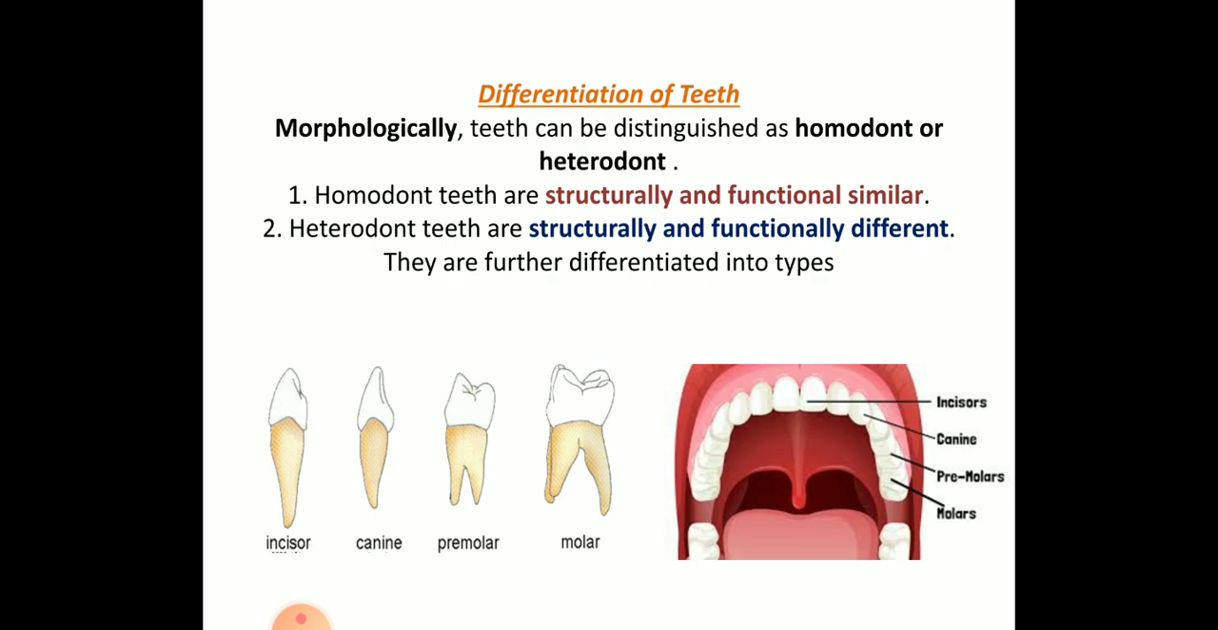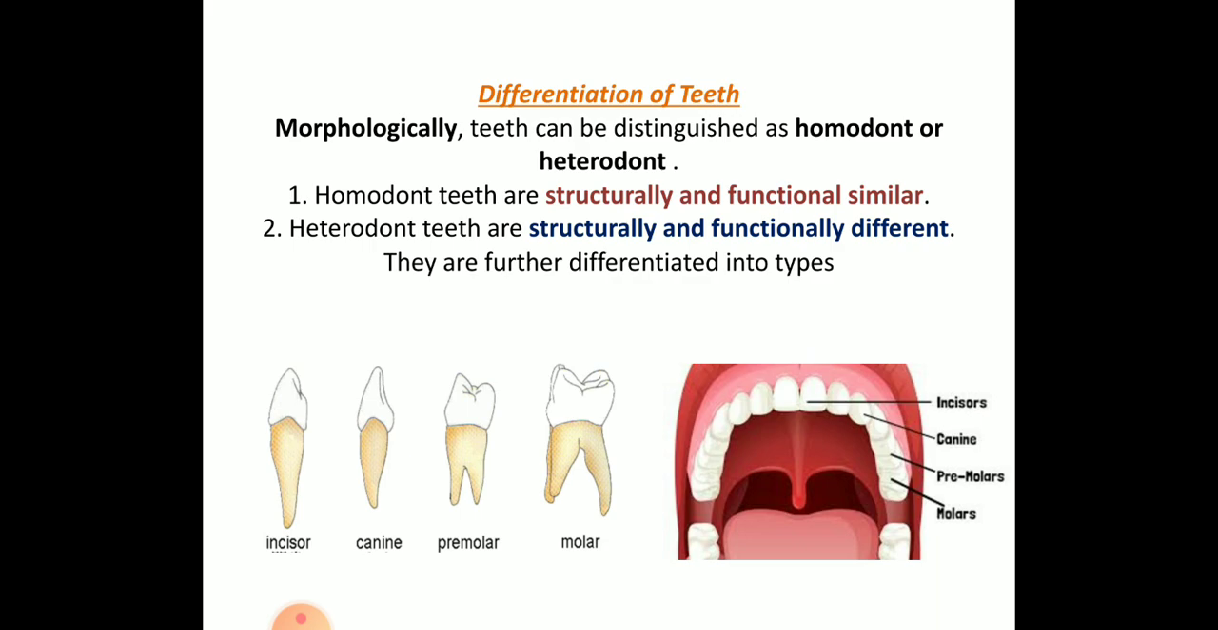So there is the differentiation of teeth. Morphologically, they are of two types: homodont and heterodont. Homodonts are those where the structure and functionality are similar. In heterodonts, the structures and functionality are different. As you can see in the picture, there are incisors, canines, premolars and molars. The group of incisors are homodont because they look the same and have the same function. But when you compare canines with incisors, they become heterodont because they have different functions.